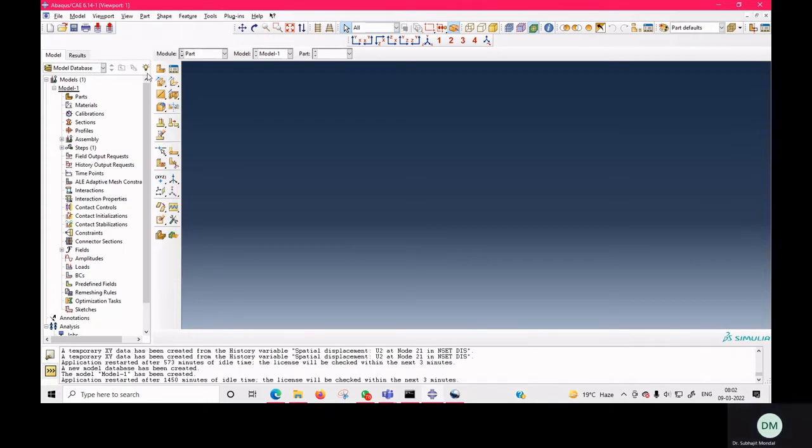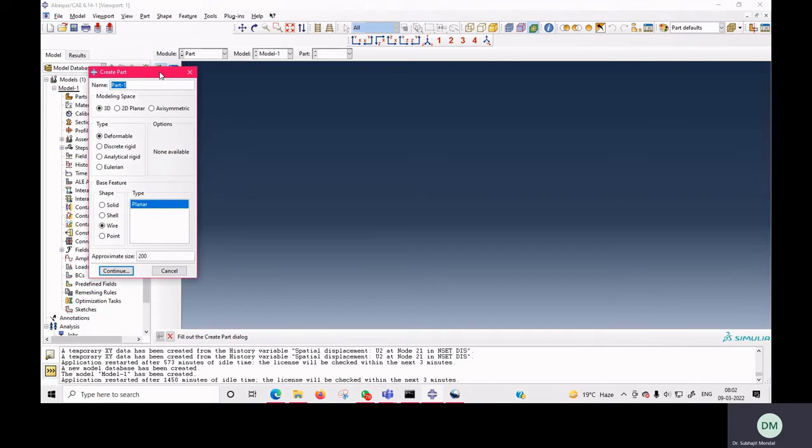Here we will use a 1D bar element, but you can use a 2D shell element or a 3D solid element. The thing is that it will take more time because the number of degrees of freedom will be high for solid elements and shell elements in comparison to 1D elements. A 1D bar element will take a smaller number of elements to give a converged result, while shell or solid elements will take a larger number of elements for convergence.